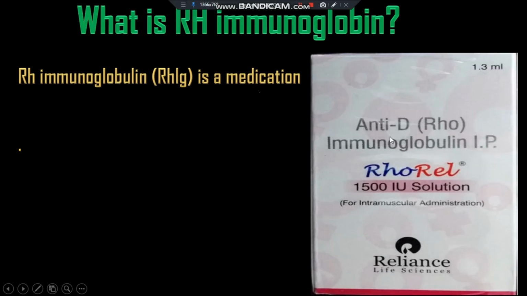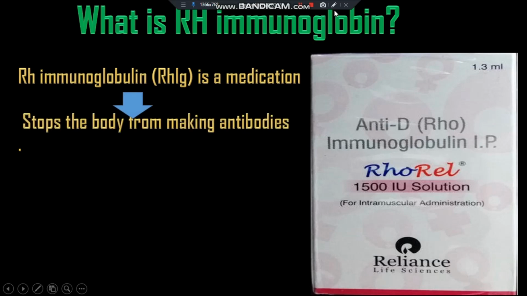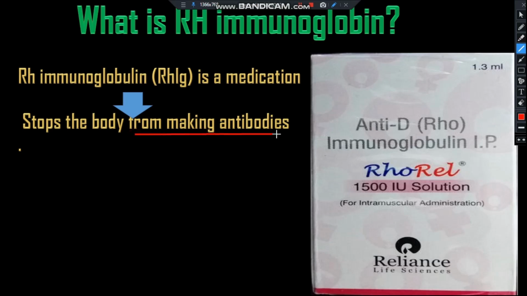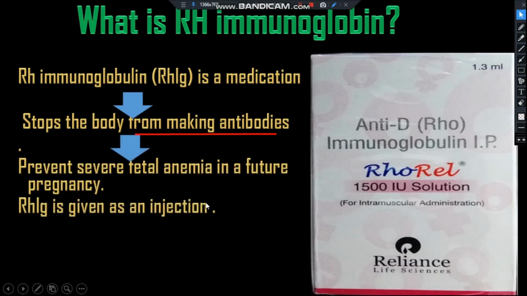Anti-D immunoglobulin, that means the Rh. It is for intramuscular administration that stops the body from making the antibodies and prevents severe fetal anemia in a future pregnancy.